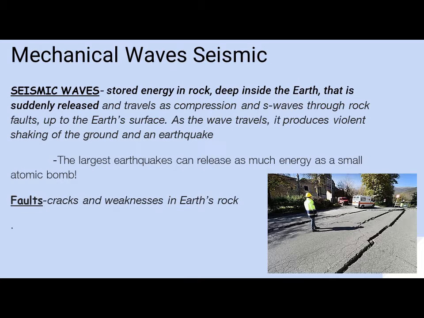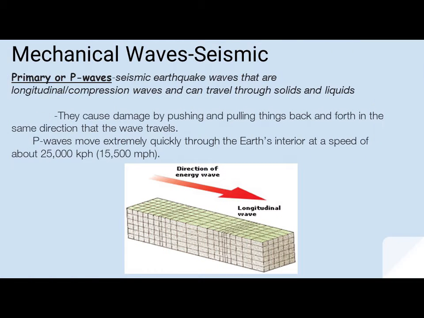The largest earthquakes can release as much energy as a small atomic bomb, and faults are cracks and weaknesses in the Earth's rock. Also, in the seismic realm, we have primary or P waves, or seismic earthquake waves that are longitudinal compression waves that can travel through solids and liquids. They cause damage by pushing and pulling things back and forth in the same direction that the wave travels.